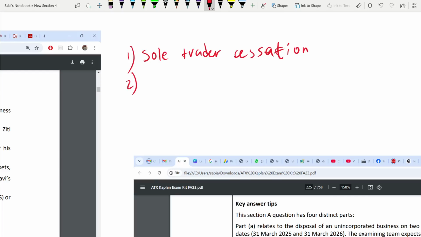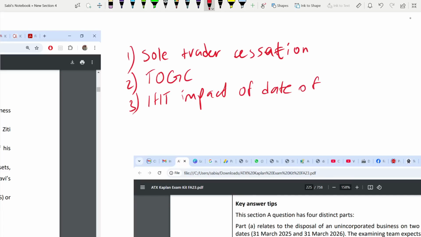Then TOGC, transfer of going concern. Next, IHT. There was an IHT impact on date of death. When we are dying, what is the IHT impact? Again, a quite famous question which often comes in your exam. It's a very frequent question.